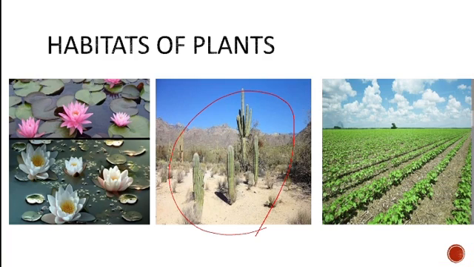So these are the things about the habitat of plants. Some plants are aquatic plants, some need less water, and some plants need more water.